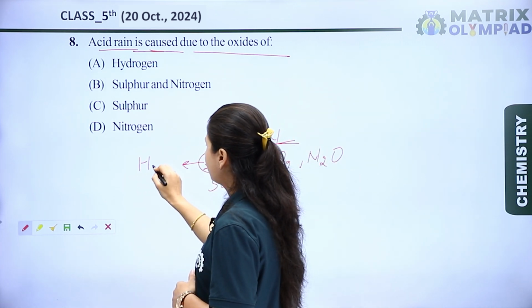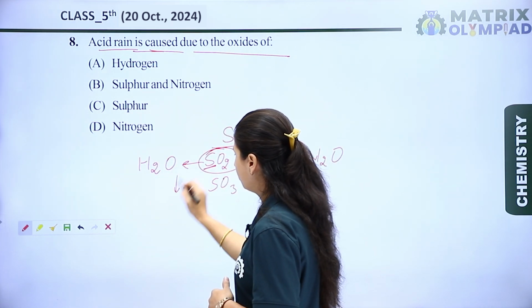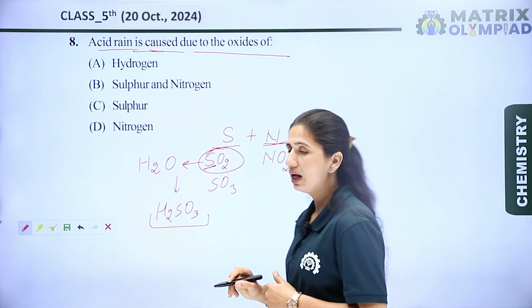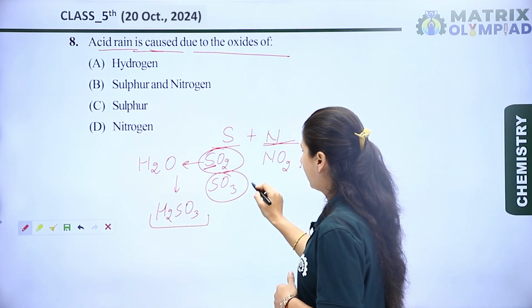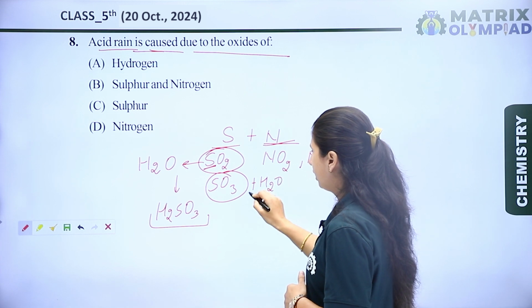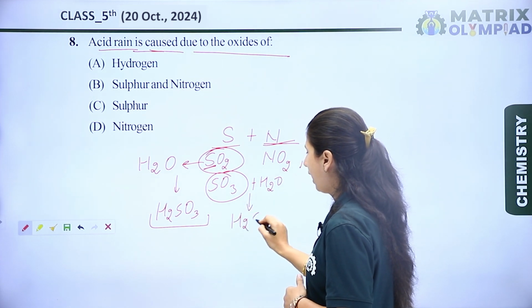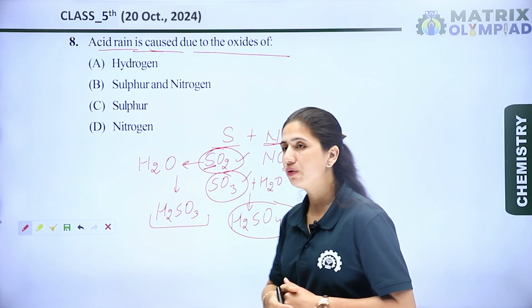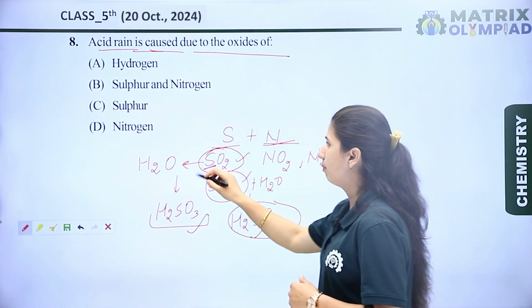So when non-metals react with water, they produce H2SO3. This is sulfurous acid, and if sulfur trioxide reacts with water, then it produces H2SO4. Means the oxides of non-metals create acids when combined with water.